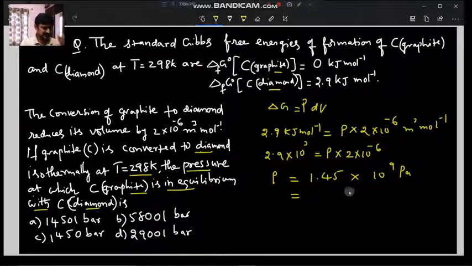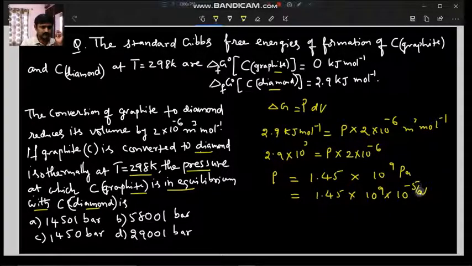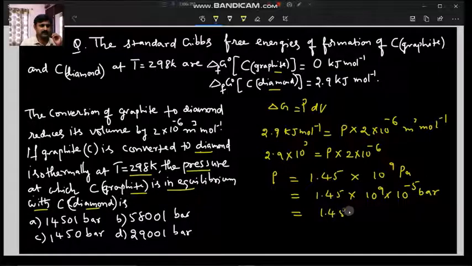Moreover, we know pascals can be converted into bars. 1 Pascal is 10 power minus 5 bar. So 1.45 into 10 power 9 into 10 power minus 5 bar. After multiplication, 1.45 will be multiplied with 10 power 4 bar.